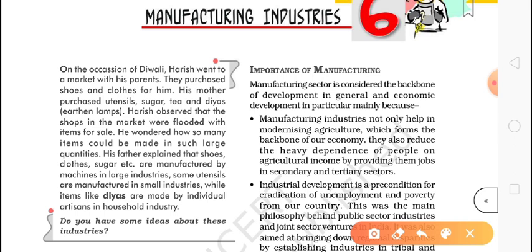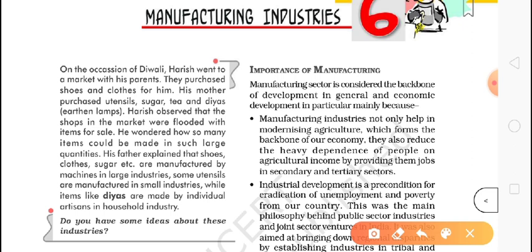In this chapter we will know how manufacturing affects our life, how it is done, in how many parts we can divide it, and we will study the size and structure of it. We will try to know why we cannot set up factories everywhere, and what the needs are for setting up factories. I hope you can write down these things.